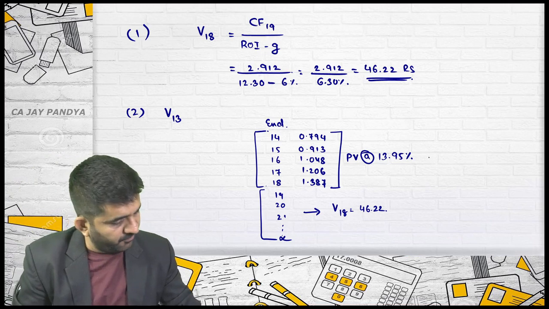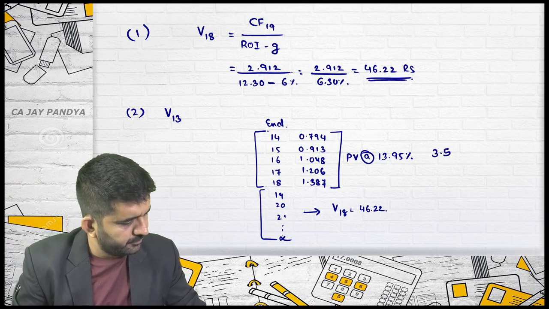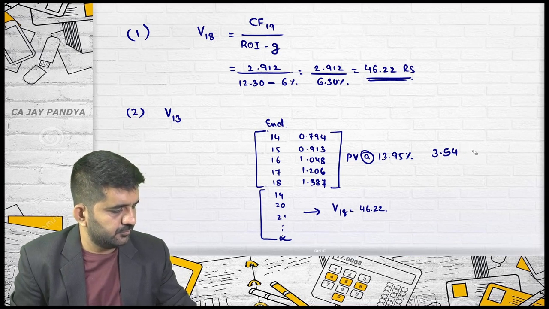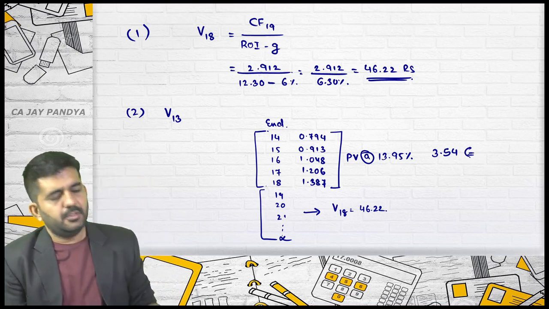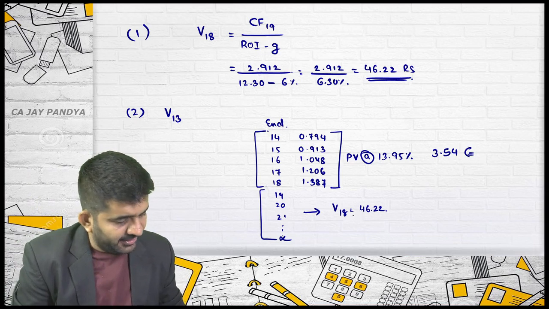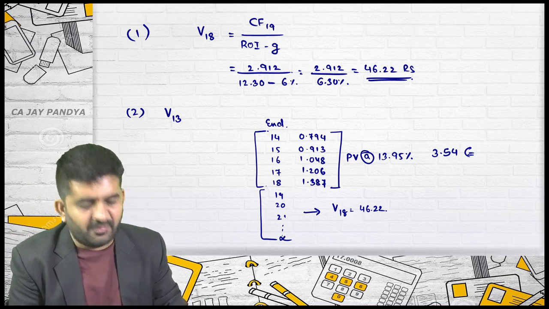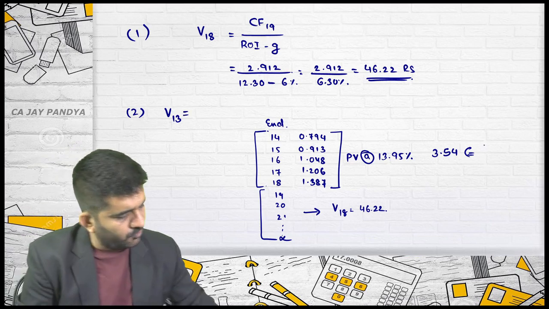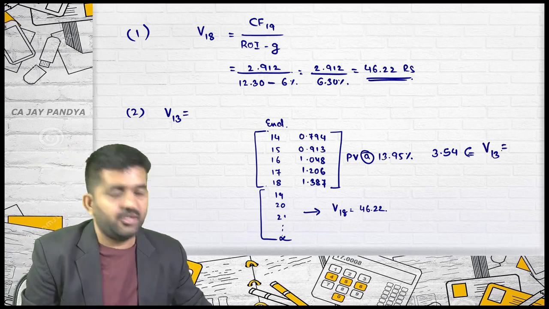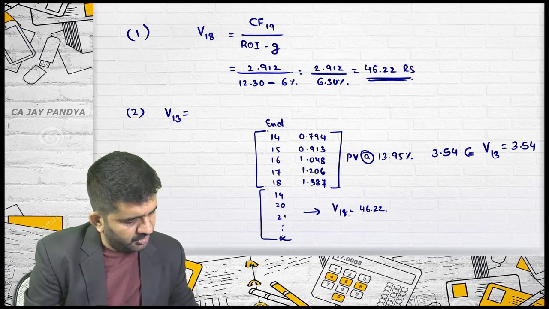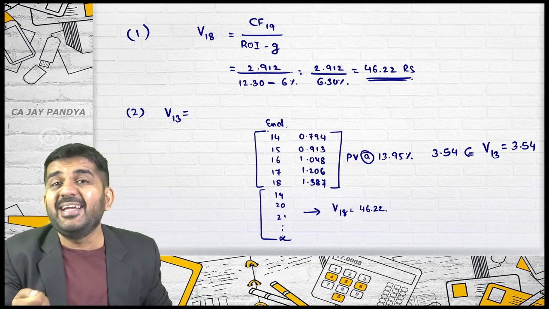It is 3.54 euro, and this is the value at the end of 2013. The other one, 46.22, is the value at the end of 2018.